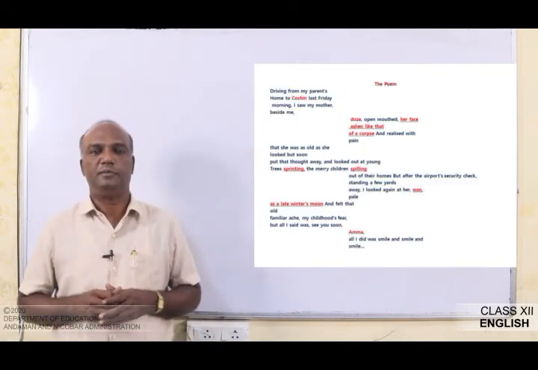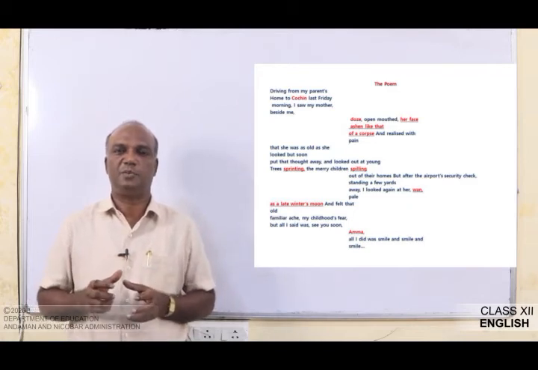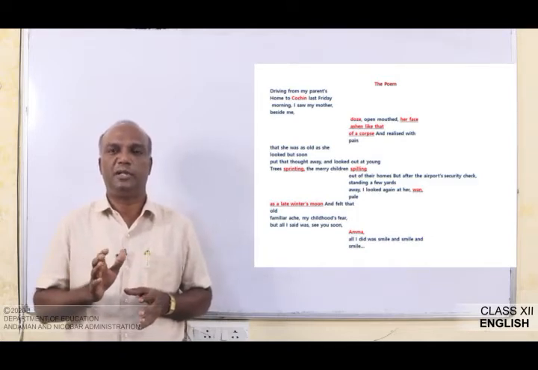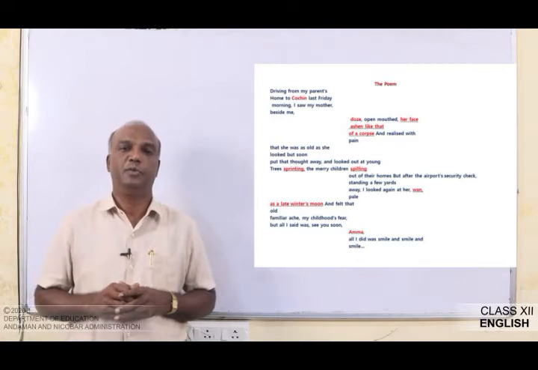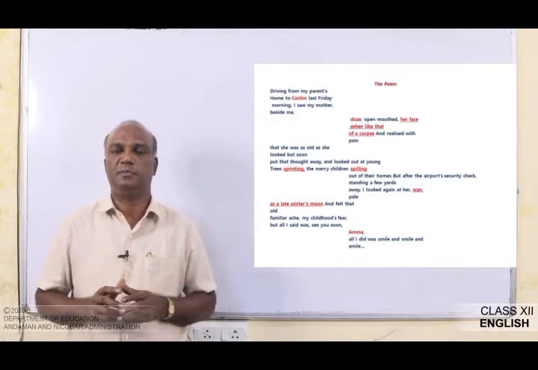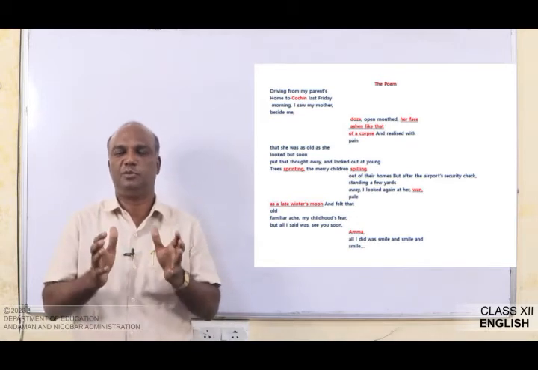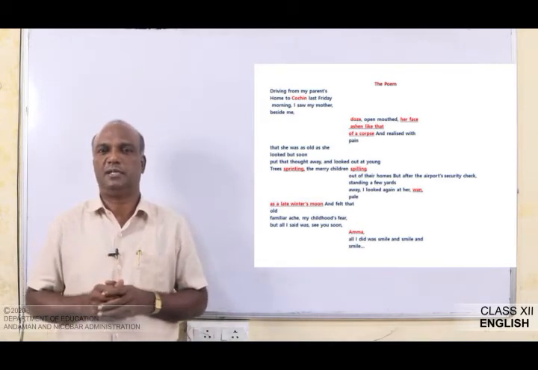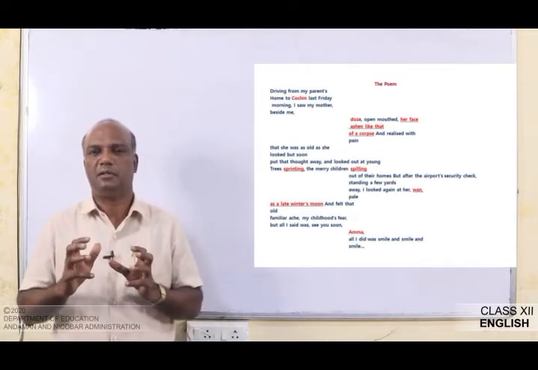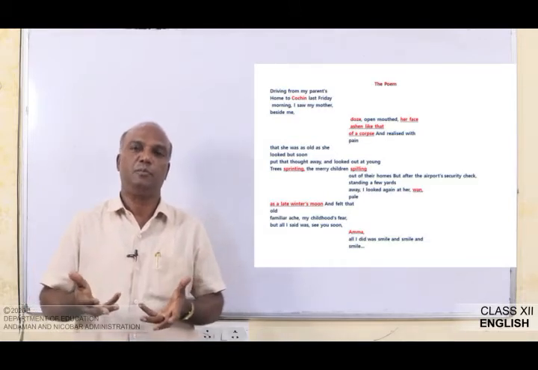This is the poem, it is in your textbook. If you look at this poem, the significance of this poem is written in only one sentence, there is no full stop. It is punctuated by commas. This is the beauty of the poem we can say. Her thoughts are expressed in this poem while she was in the car and while she was at the airport. These are the two parts this poem describes. It is only about the description of her mother, and the second thing is the feelings of the poet Kamala Das.